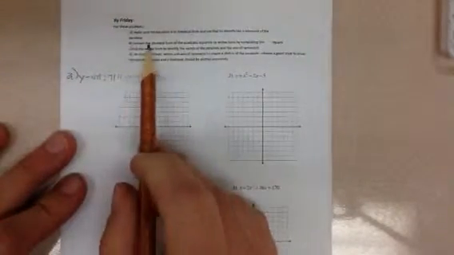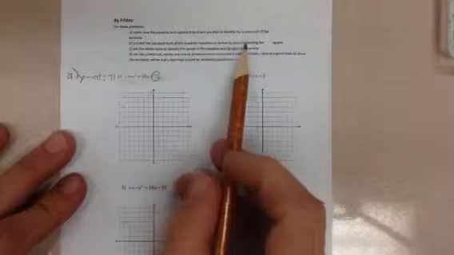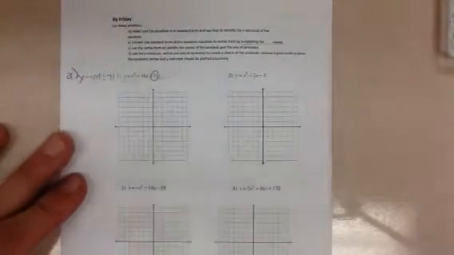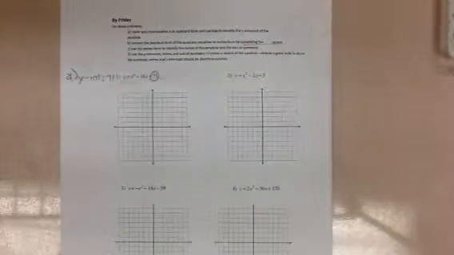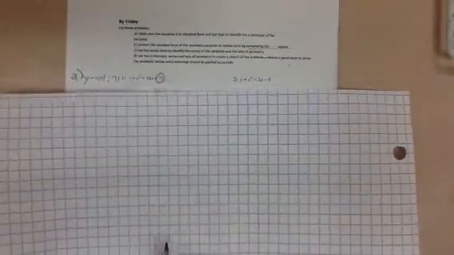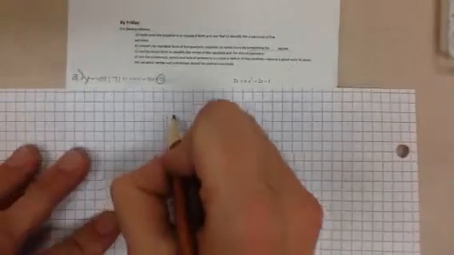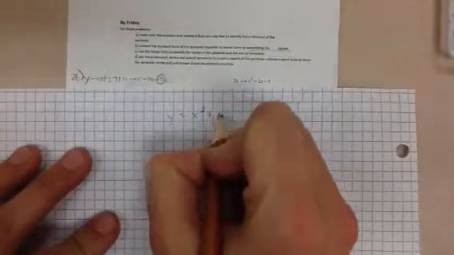So the second, B, convert the standard form of the quadratic equation to vertex form by completing the square. Now, you can do the method of completing the square that's algebraic, but I'm going to just use the model of algebra tiles for this one. And I find it easier to draw out on graph paper. So I'm going to write y equals x squared plus 16x plus 71. And then I'm going to use the graph paper to model this, right?